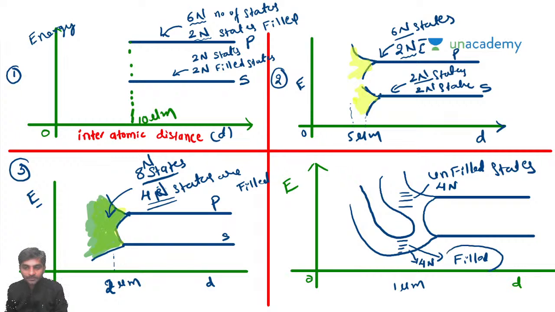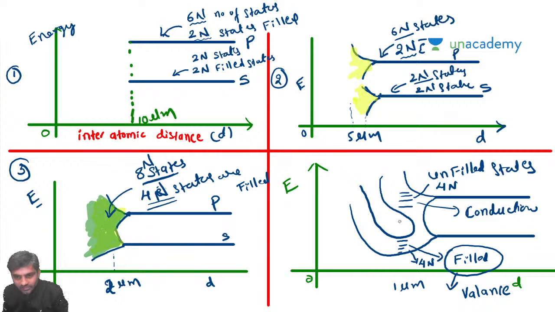This filled states energy is nothing but valency band, and this unfilled states energy is called conduction band, and this region is called the forbidden region, where you will not find any electrons. This is called energy gap. Hope you got the point now, right?